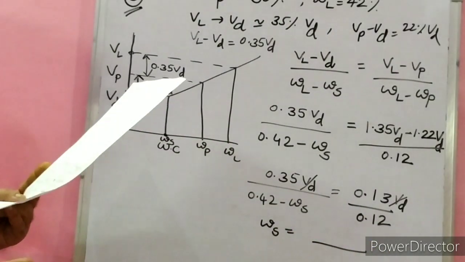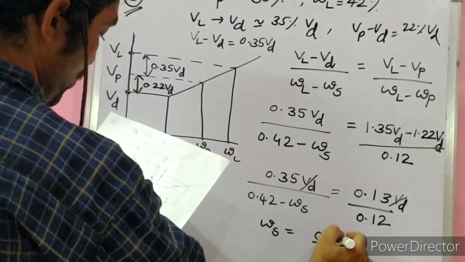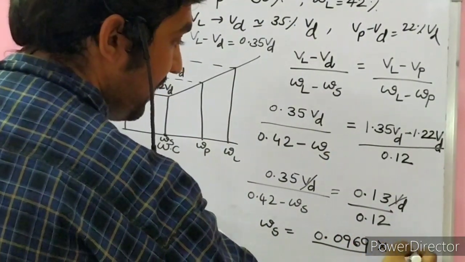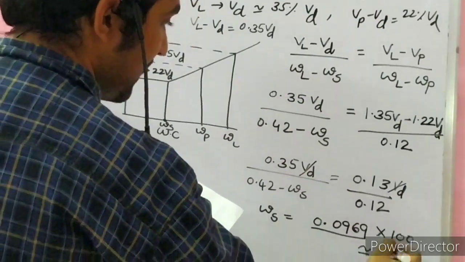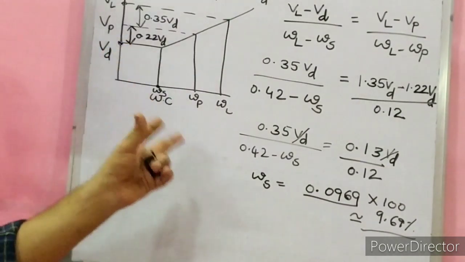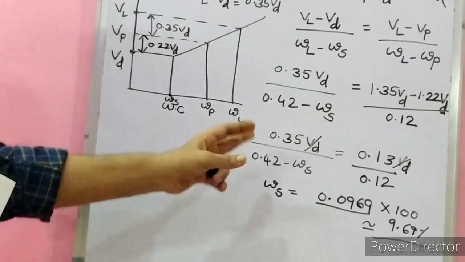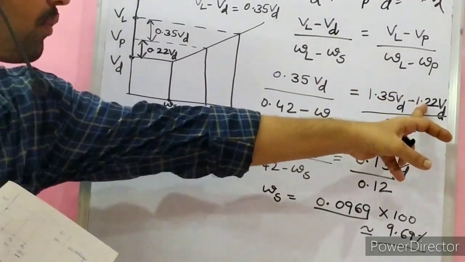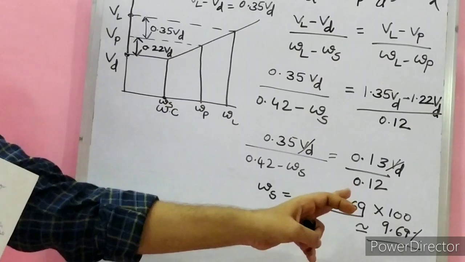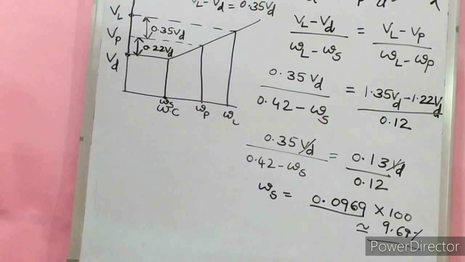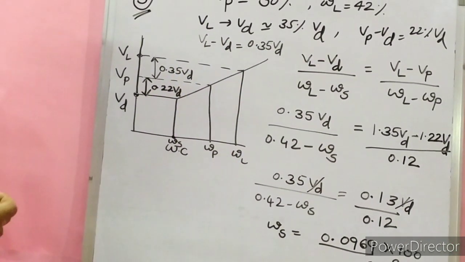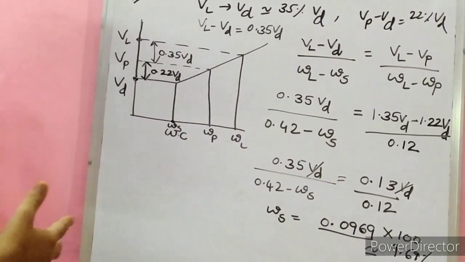I got the value as 0.0969. Expressed as a percentage, multiplied by 100, hence we get 9.69%. This is the answer. Just make use of the property, that's all. There is no difficulty, just solving only. Vd 1.35 minus 1.22, 0.13 Vd gets cancelled. This is 9.69%. Already we have discussed the property of this curve. This is the solution for this question.